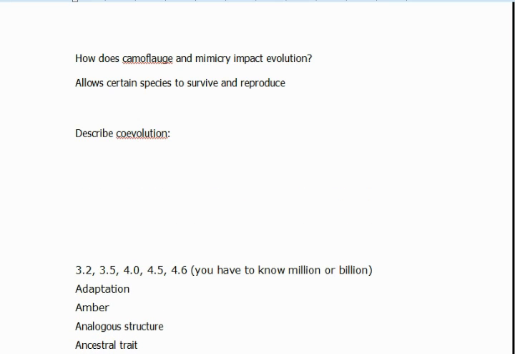Describe coevolution. This is when 2 species evolve at the same time, together, one enhancing the other. This concludes the studying for chapters 14, 15, and 16.